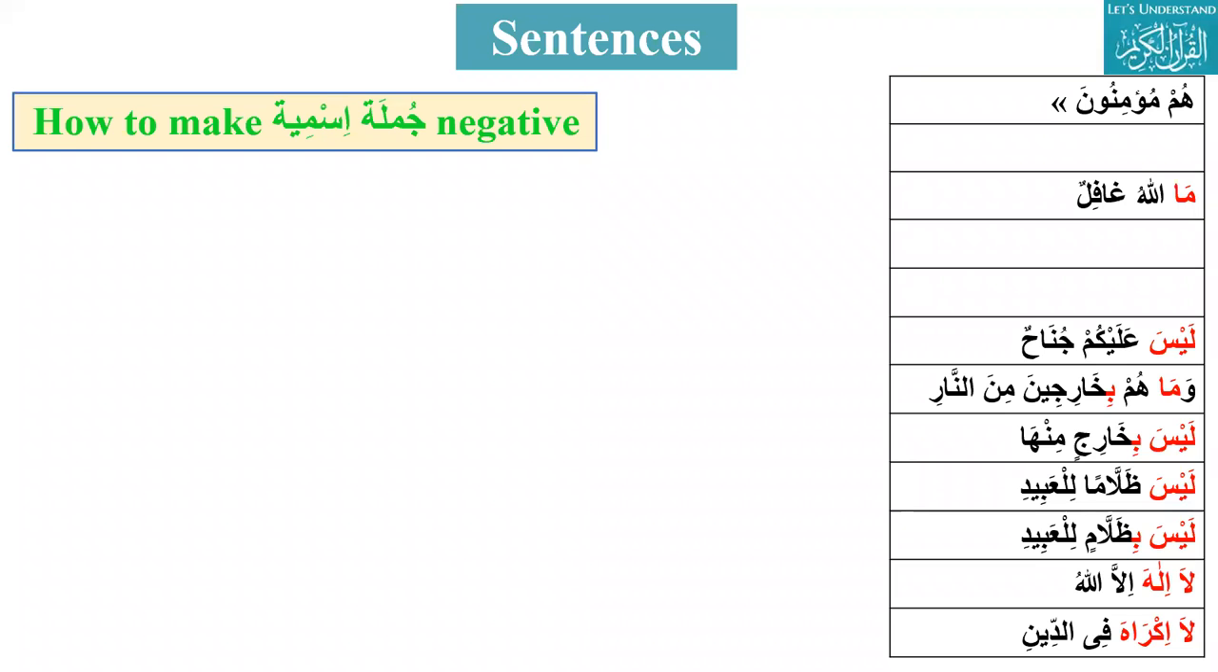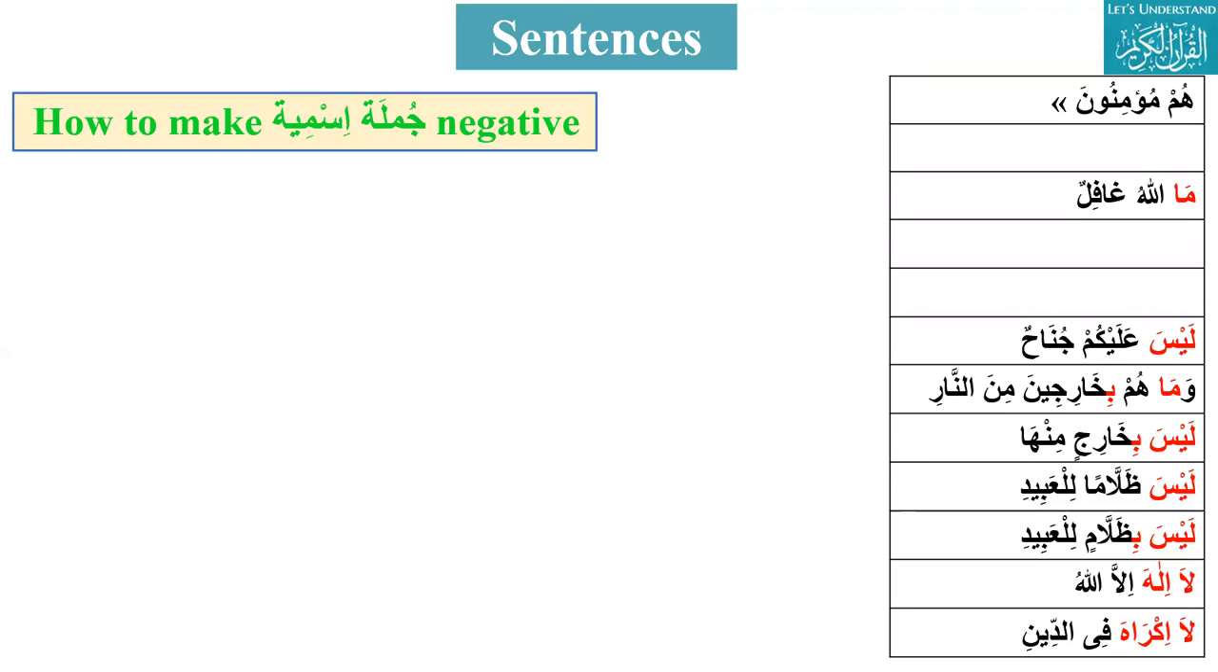See, now focus on the question, then answer, please. They are not Muslims. Ma hum Muslimin. Why did you change Muslimun into Muslimin? When it is a negative sentence, it will become mansub. Okay, so again the question arises, so we have to go back.